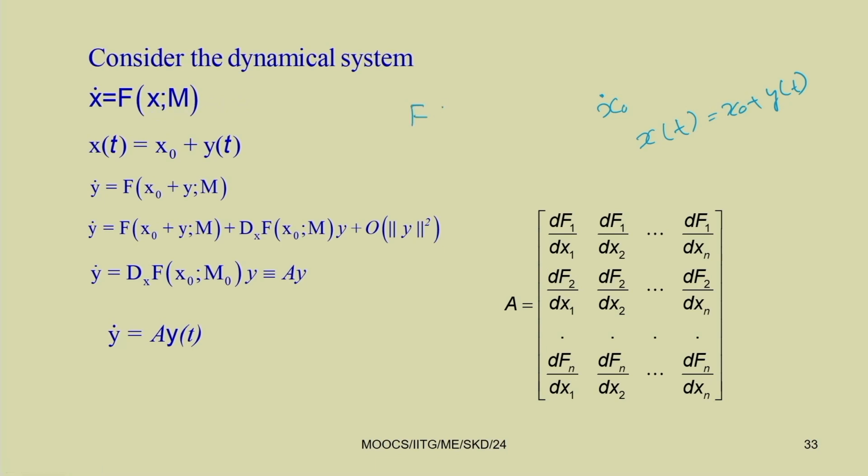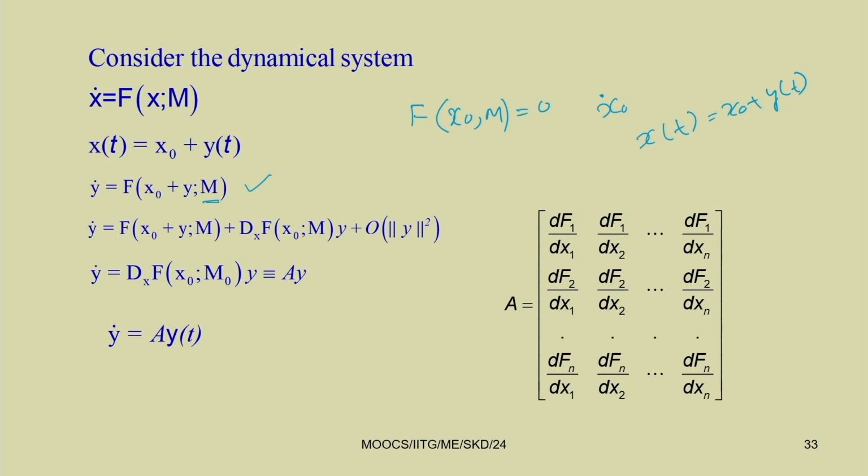Since x 0 is the equilibrium position, f of x 0, mu is equal to 0. By perturbing, you get y dot equal to f of x 0 plus y, mu, where mu is the critical parameter you are changing. Expanding using a Taylor series, y dot equal to f of x 0, mu plus dx f of x 0, mu into y, but the first part is already 0.